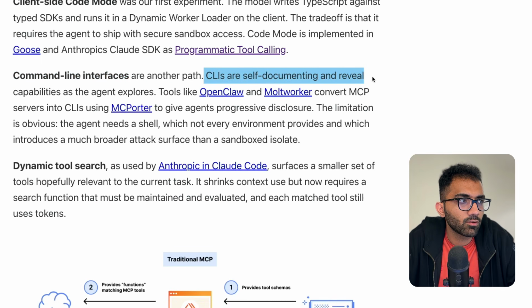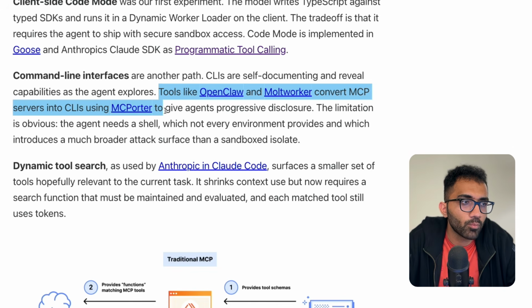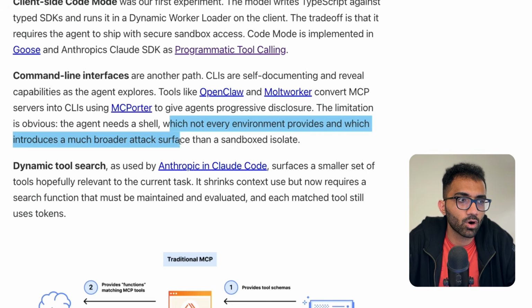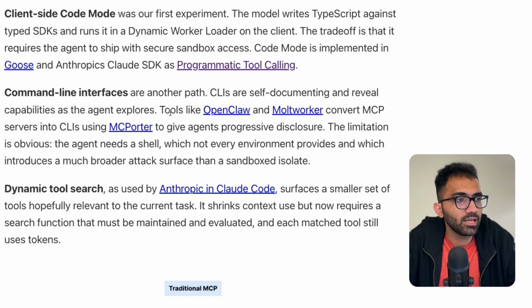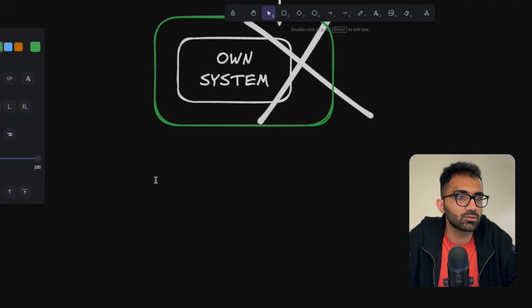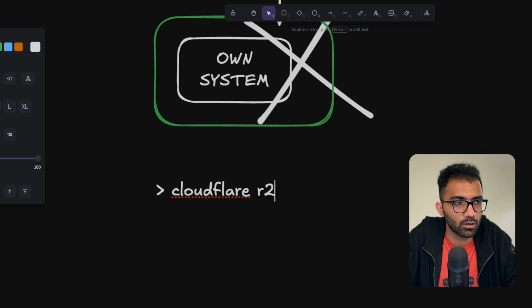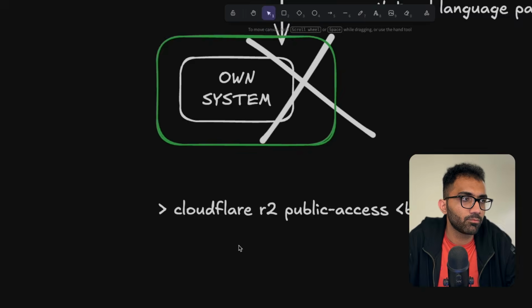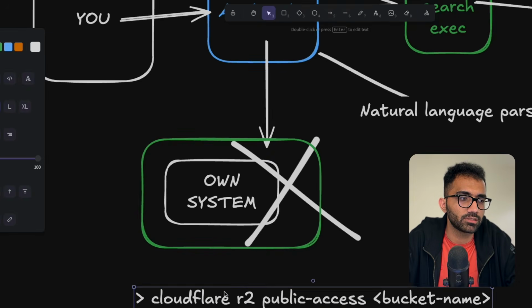Command line interfaces are another path. The CLIs are self-documenting and reveal capabilities as the agent explores. Tools like OpenClaw and Moltworker convert MCP servers into CLIs using MCPorter to give agents progressive disclosure. The limitation is obvious: the agent needs a shell, which not every environment provides and which introduces a much broader attack surface than a sandbox isolate. So what they're saying is that it's also possible that we just give a Cloudflare CLI, something that allows anyone to manage anything. If you're in your terminal and you write, for example, Cloudflare R2 public access and then the bucket name, then your agent pretty much has to figure out this final command to execute, right?